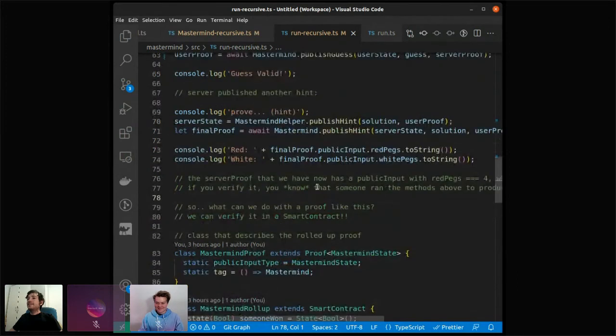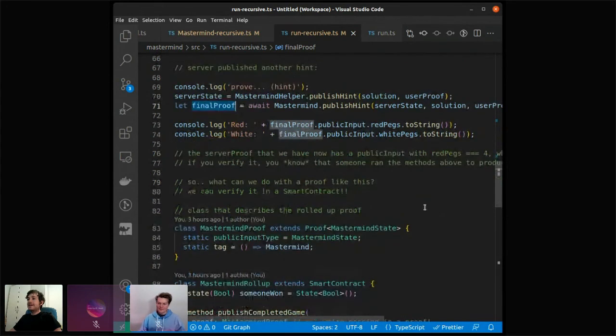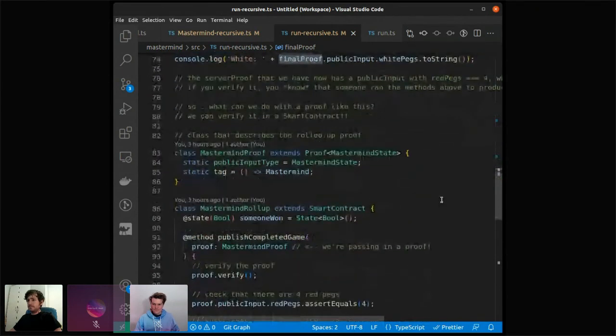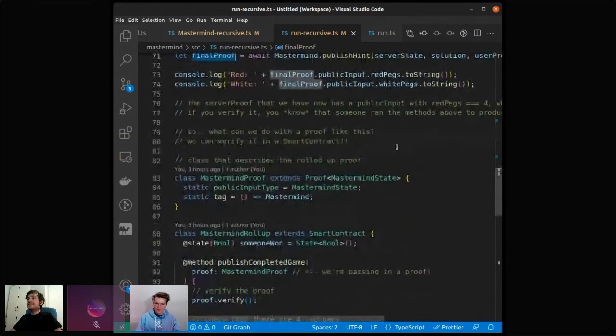I think you got the idea just from me talking about it. So we end up with this off-chain computation that produces a final proof where you can read off that this represents a successful game of Mastermind. And now we want to integrate it. And so what can we do with a proof like this? Of course, we can now post it onto the Mina chain and verify it in a smart contract. So that's what we are going to do now.